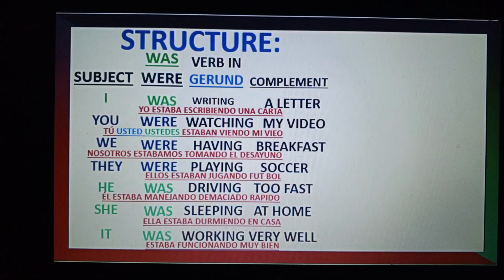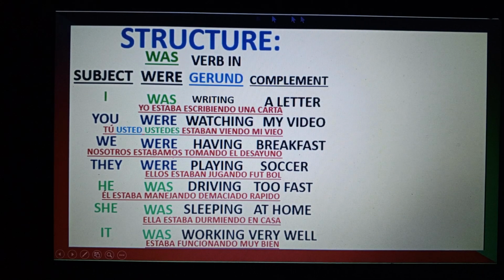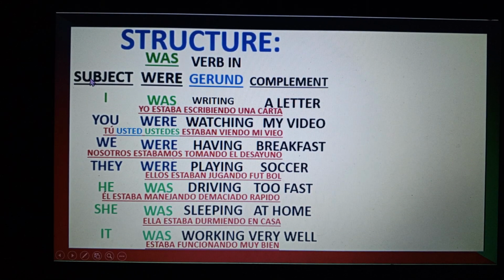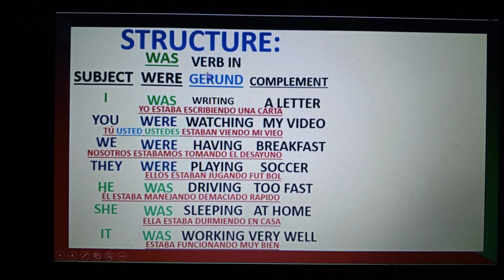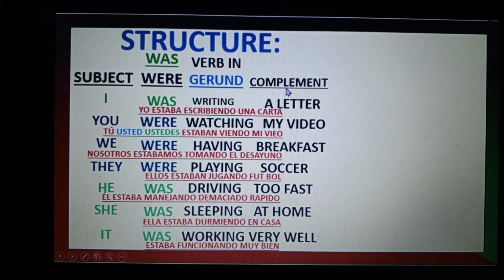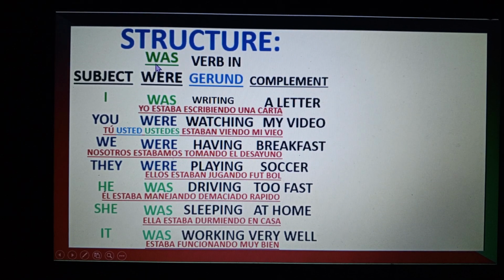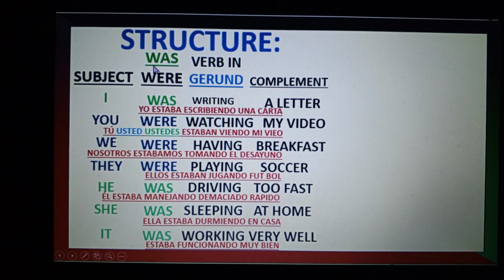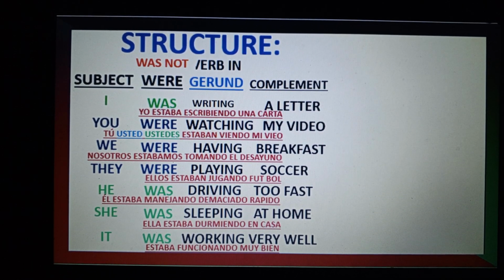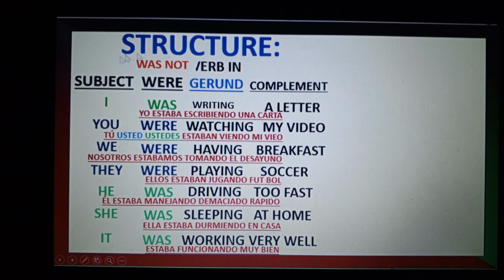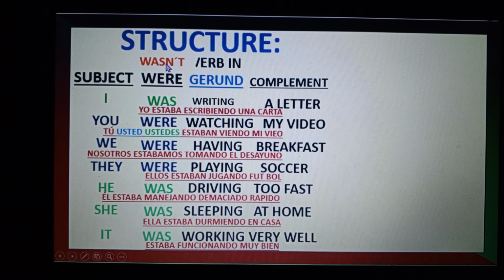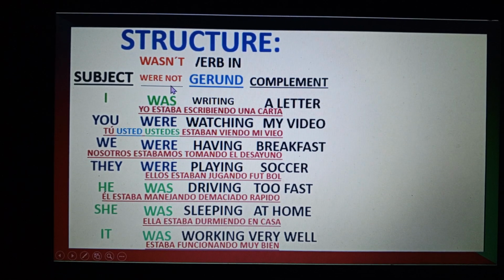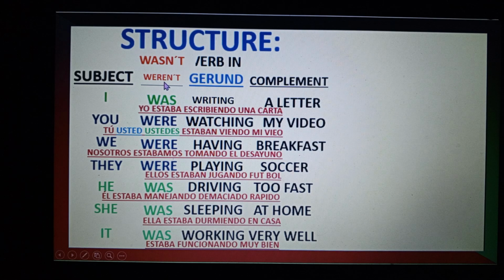Here we go. Well, we have here the affirmative structure. Okay, so for the affirmative structure we have the subject, we have was or were, verb in gerund, and the complement. So we have our examples here. But how will we change it for the negative? For the negative, we write was not or wasn't. So it can be also were not for plural, were not or weren't, okay?